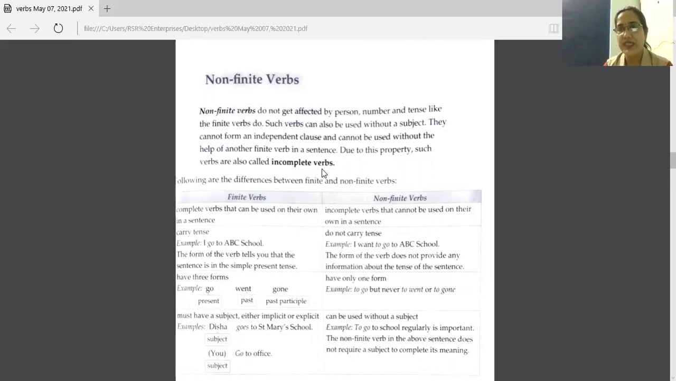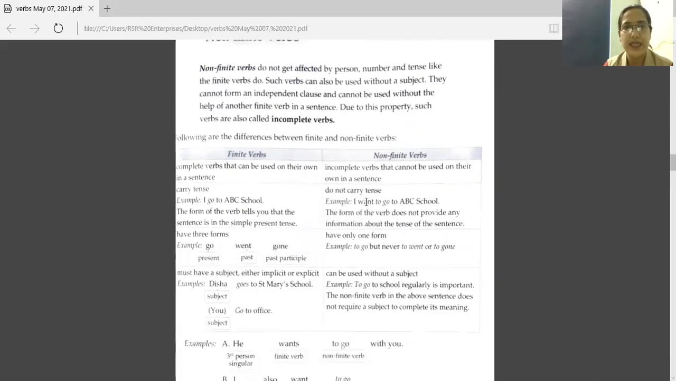So that was a definition. Now I'll explain what this is with the help of this table. One side we have finite verbs and one side non-finite verbs. Now with the help of the examples, I'll explain here. Let's take this finite verb. Complete verbs that can be used on their own in a sentence. They carry tense. See this example. I go to ABC school. So your verb is go.